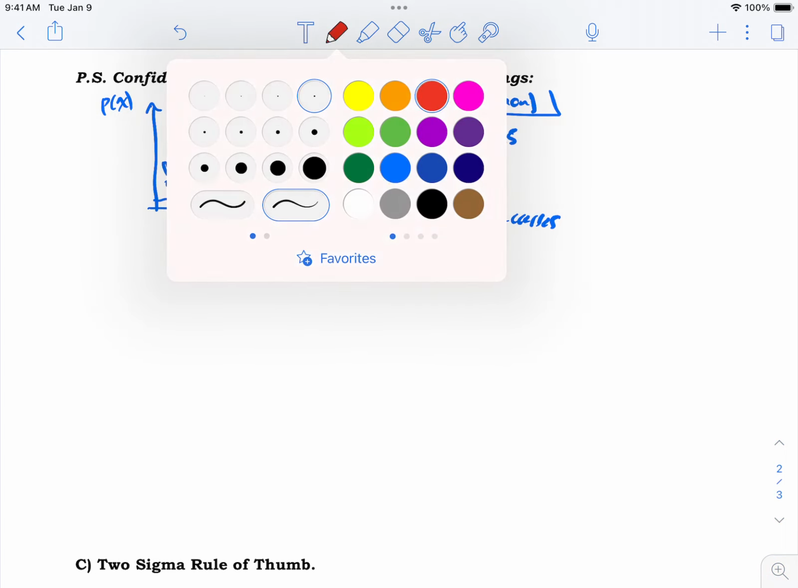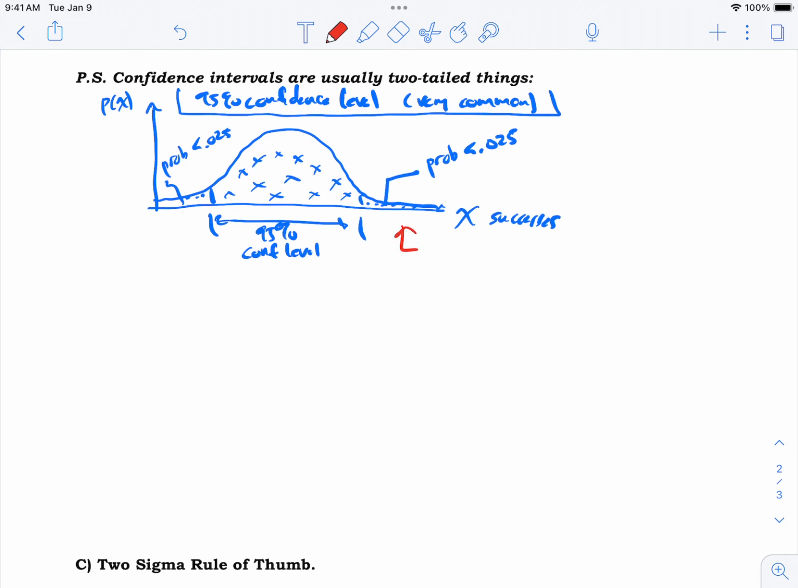And now I want to emphasize something here. I'll say P.S. It is not that each of these results, the results on the end here, has a probability less than 0.025.